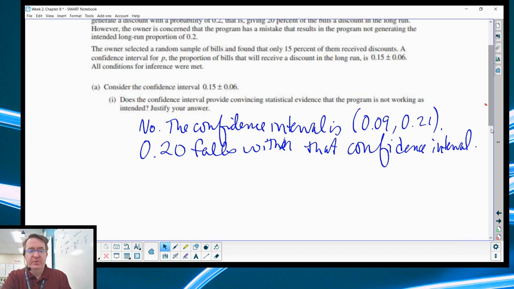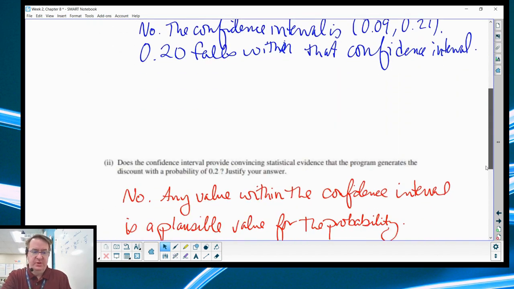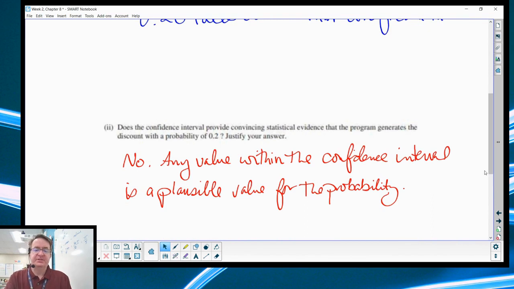Part 2: does the confidence interval provide convincing statistical evidence that the program generates a probability of 0.2? Well, no, because remember, a confidence interval means we are 95% confident that the interval catches the true proportion. It can be anywhere from the bottom to the top. 0.2 happens to be one of those, but anything within that confidence interval is a plausible value. So this doesn't prove that 0.2 works. It just says that we can't prove that it doesn't work. All right, now for the fun one.